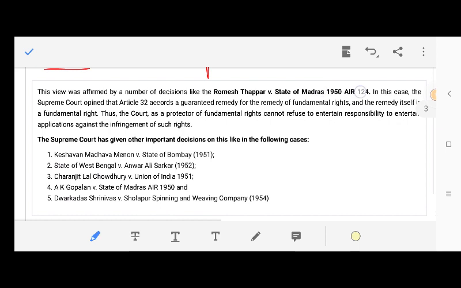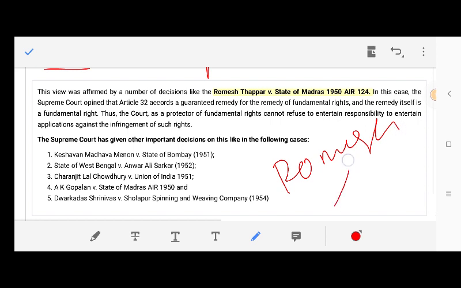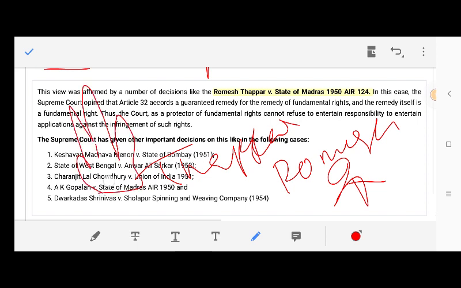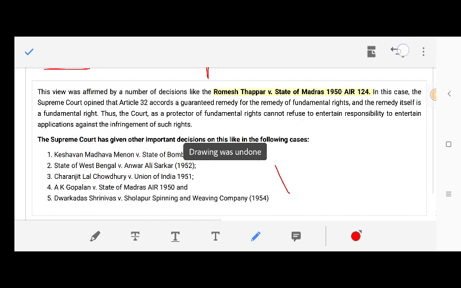So we can quote one case, Romesh Thappar versus State of Madras. How to remember Romesh? For example, there is a person named Romesh and Thappar. Thappar means slap, versus State of Madras. Madras, that is Chennai, means South India. Romesh Thappar was slapping someone in the State of Madras in the year 1950. Remember it that way. AIR 124.